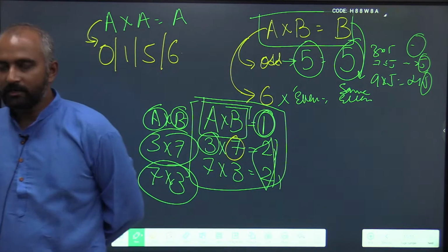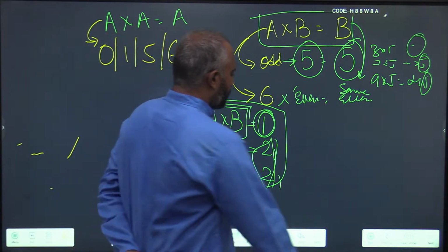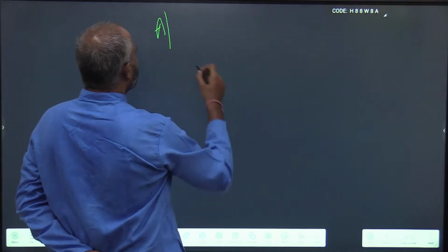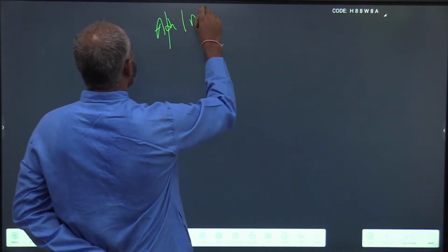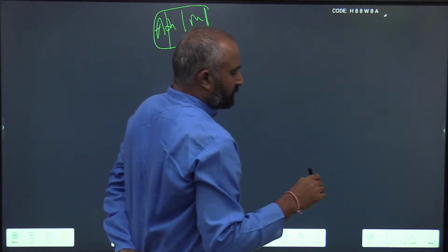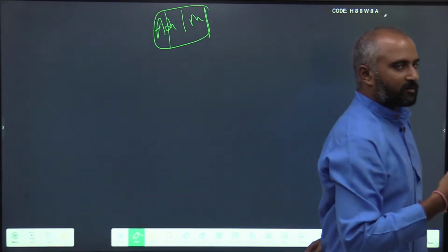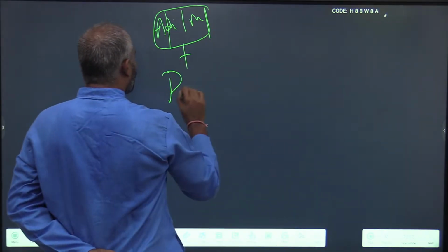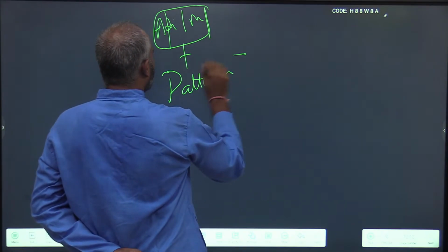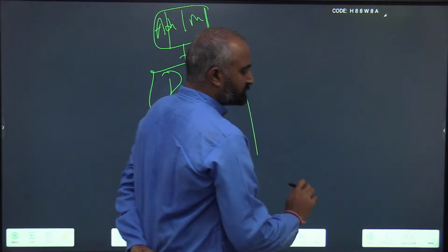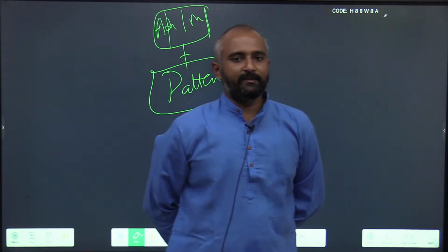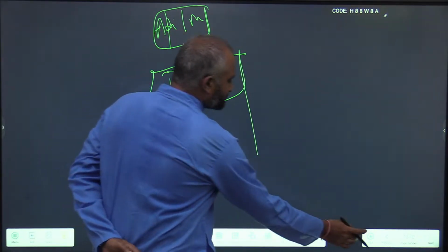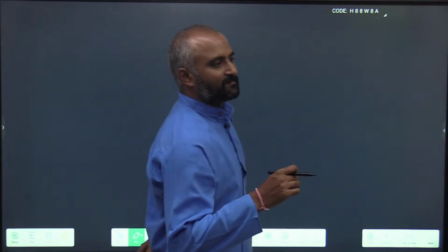Either a 3 or a 7. If you just remember these patterns, the basic ways of addition and multiplication that we all grew up knowing from childhood, and add the information regarding these patterns here, you will solve any cryptarithmetic problem. I hope the concepts are clear. Now let us apply them.